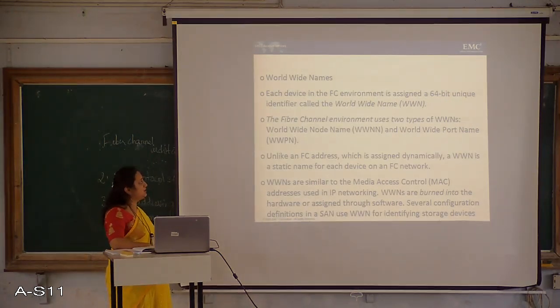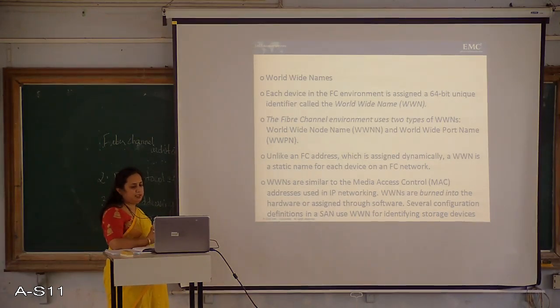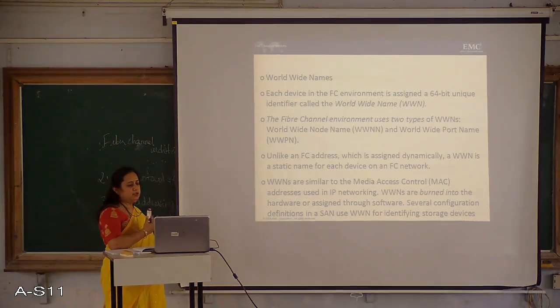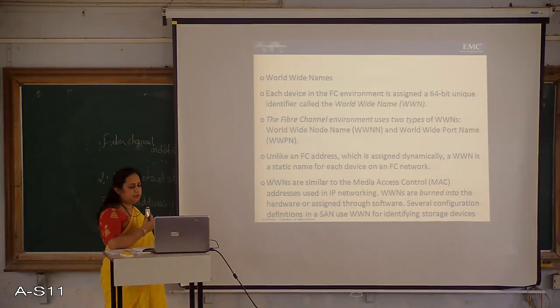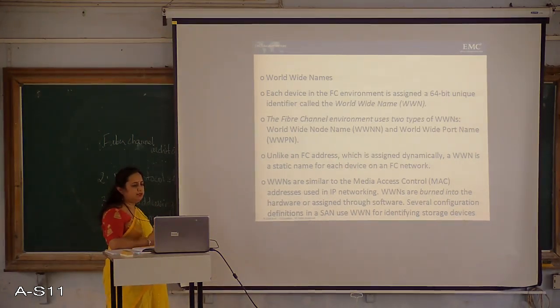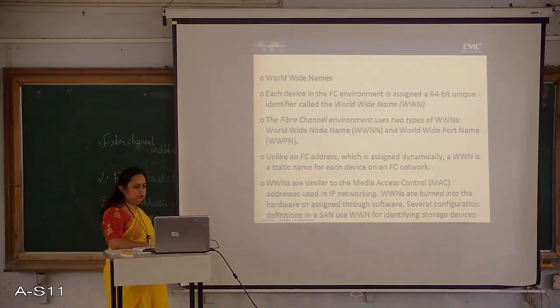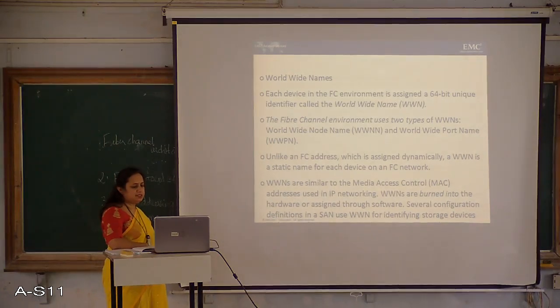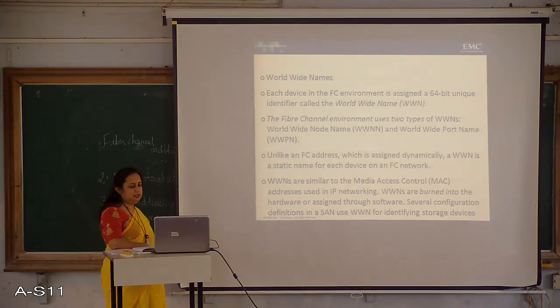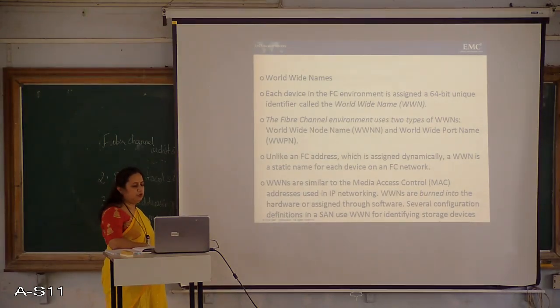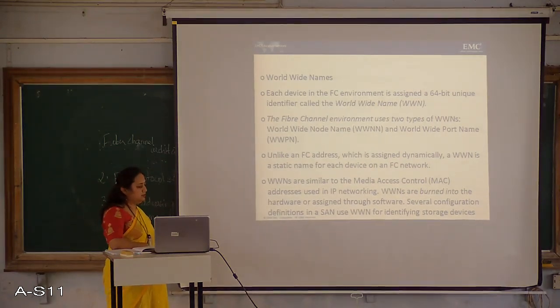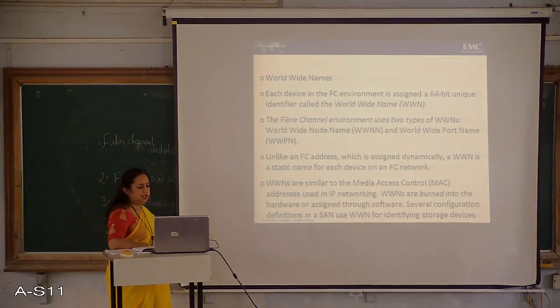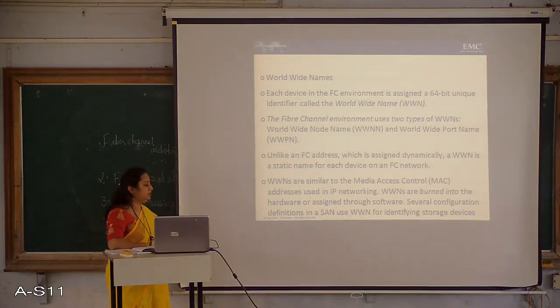So these many addresses are available. Now, worldwide names. Each device in the FC environment is assigned a 64-bit unique identifier called the worldwide name. The Fibre Channel environment uses two types of WWN, that is worldwide node name and worldwide port name. Unlike an FC address, which is assigned dynamically, a WWN is a static name for each device on an FC network. So this is a static name for the device which is connected in the FC network.